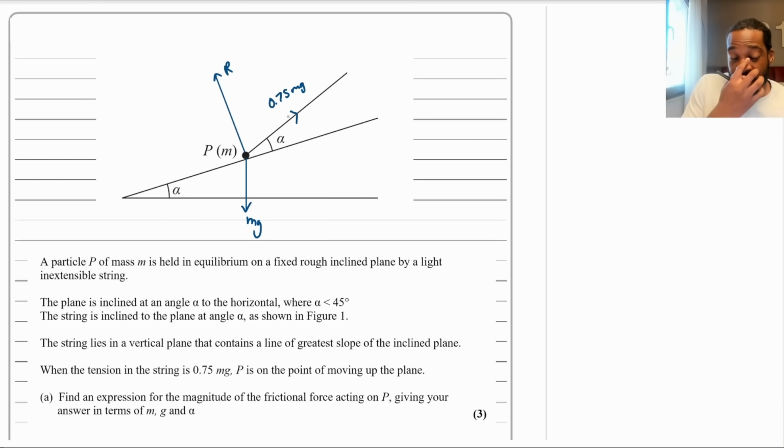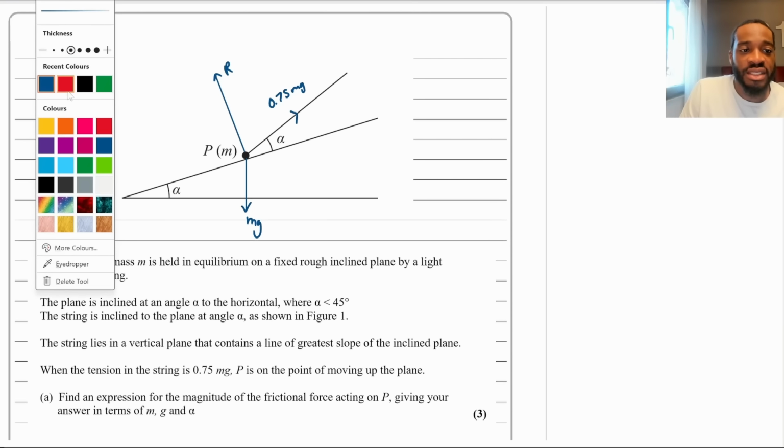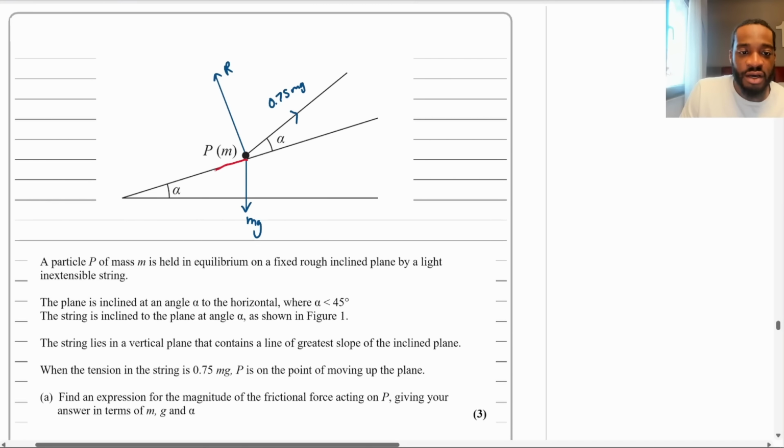And then now, what else do we have? Well, remember, it's on the point of moving up the plane. Friction opposes motion, so the friction would be acting in the opposite direction. It's going to be on its way down because it will be opposing it. So let me draw friction like that. Let's just do an F here.